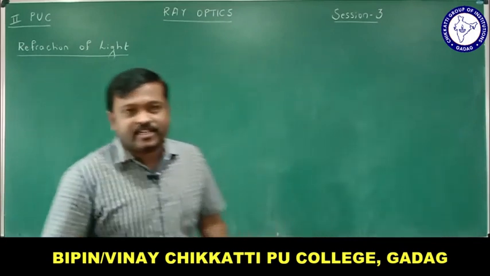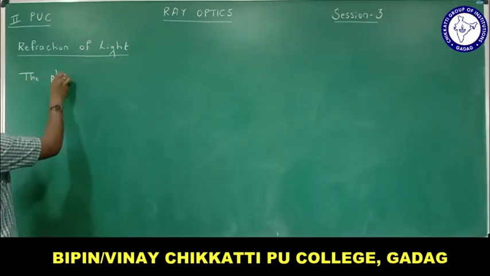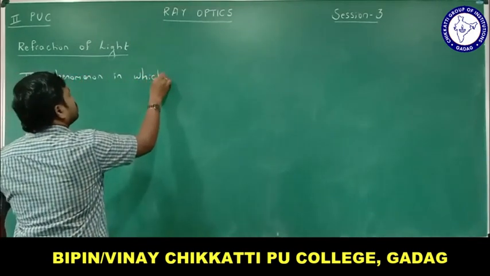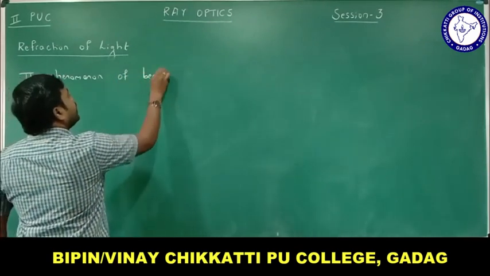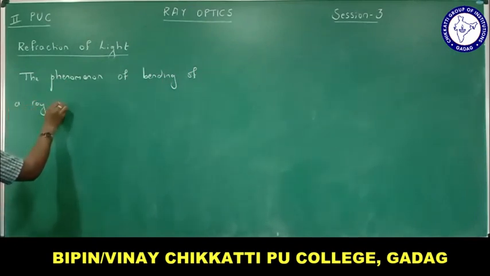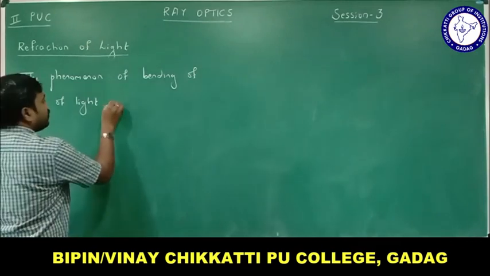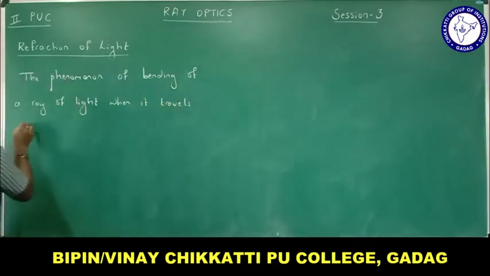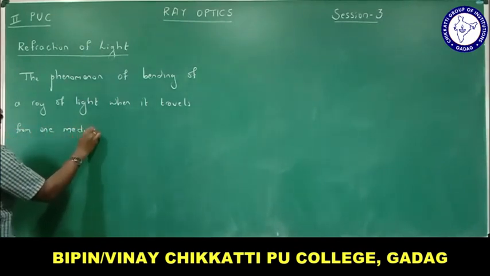Let me state what is refraction of light. It is the phenomenon of bending of a ray of light when it travels from one medium to another.